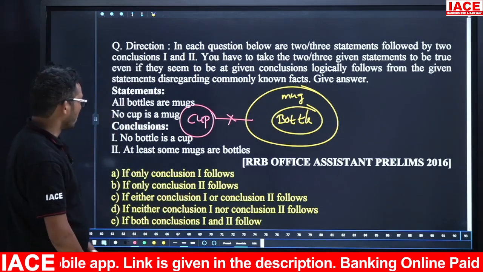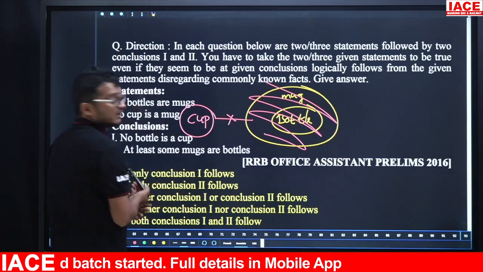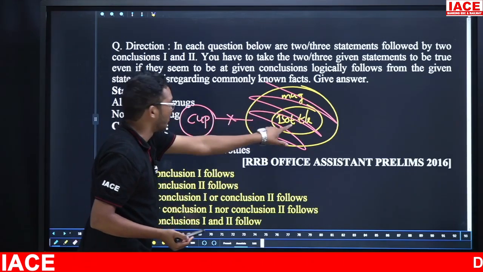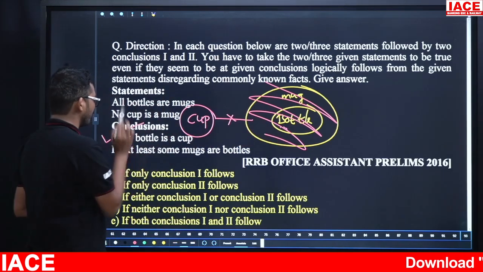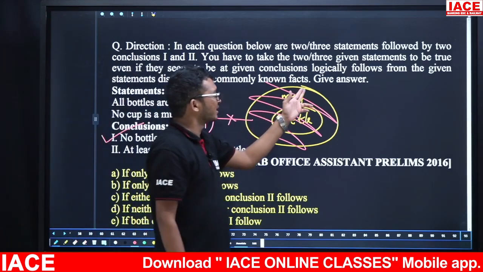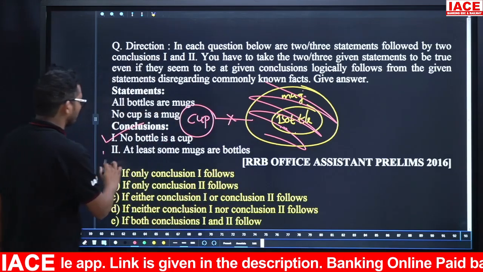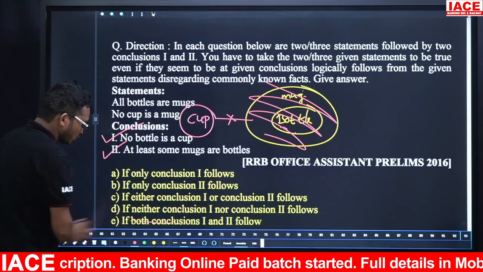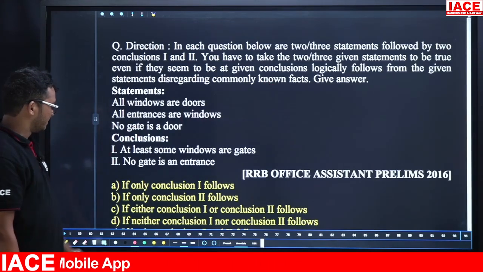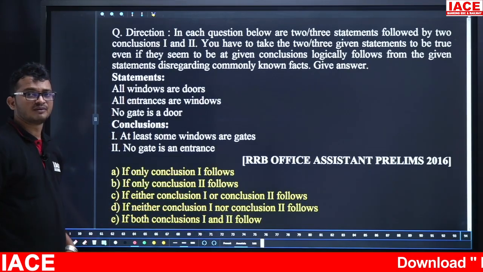Take the first conclusion: No bottle is a cup. We know the entire boundary of mug is not cup. If the entire boundary of mug is not cup, then bottle is within the boundary of mug, so no bottle is a cup. Yes, the first one is true. Second one, at least some mugs are bottles. In the entire boundary of mug, bottle is some part of mug. Yes, the second one is also true. So both are true, and the answer is option E. Next, take the next question. Your time starts now.